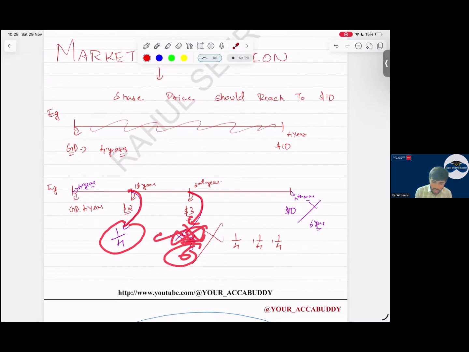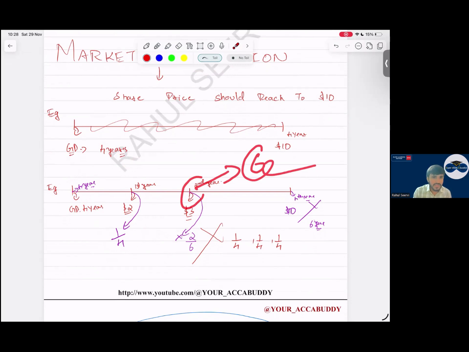No, no, no. Here we say, sir, it will take a total of 6 years to reach the share price. Can I change it? No, baba. I can't change it. Simple.